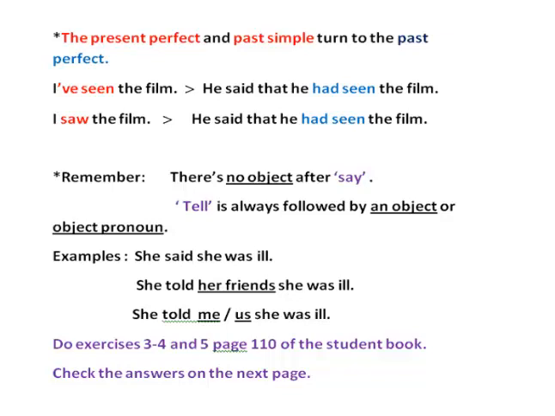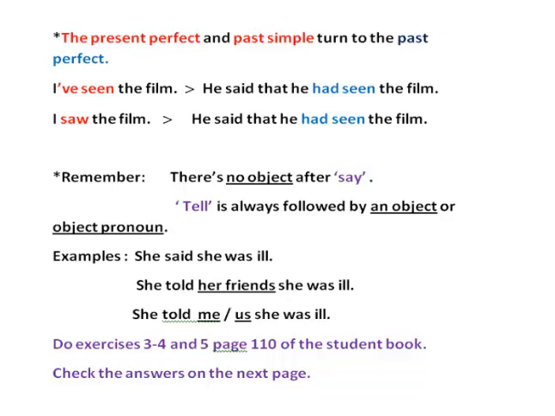And there's something I want you to remember, that there is no object after say. Well, look here. There's no object after say. But after tell, tell is always followed by an object or an object pronoun. Look at this. He said or she said she was ill. But she told her friends she was ill. Here you've got an object.